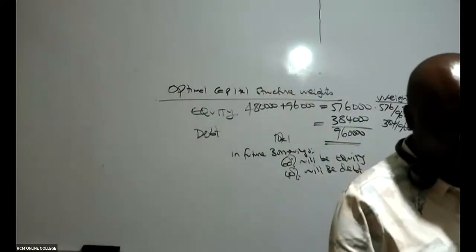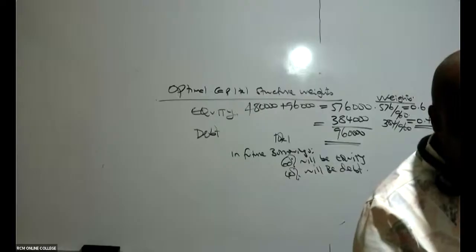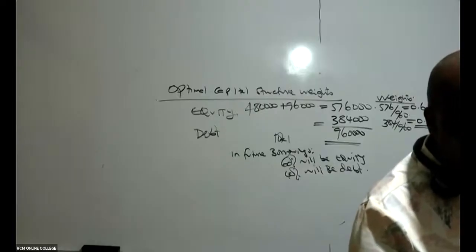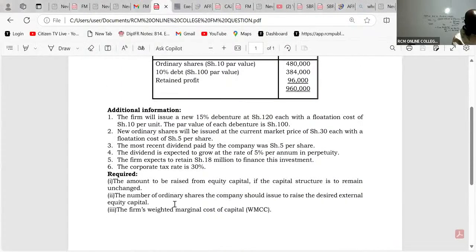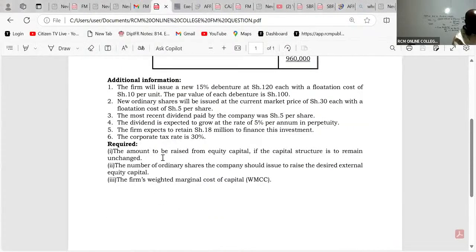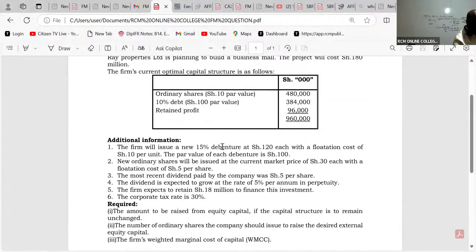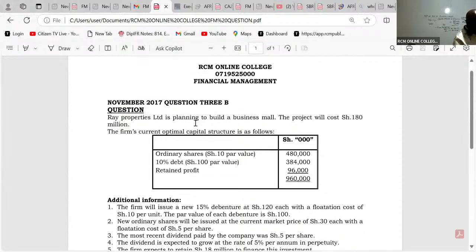So what is the question asking us to do, ladies and gentlemen? If you look at the question very well, they want us, number one, to give them the amount to be raised from equity capital. These managers, how much do they want to borrow in total? Hey Ray Properties Limited is planning to build a business mall. The project will cost Kenya shillings 180 million.